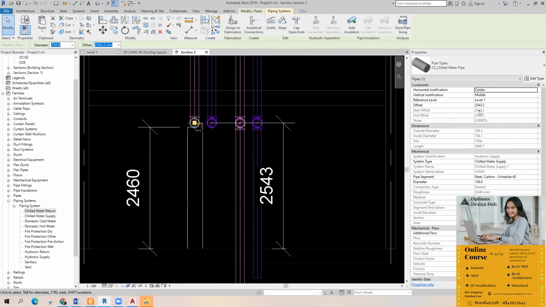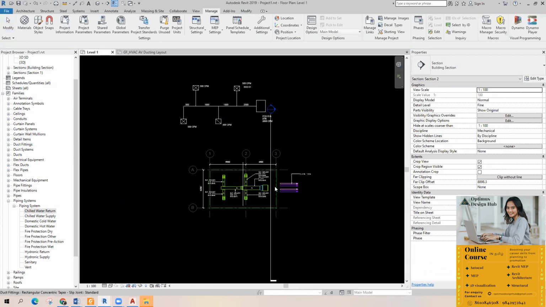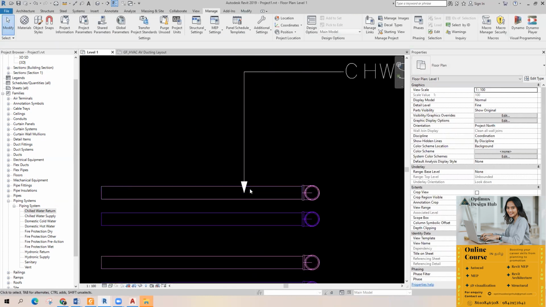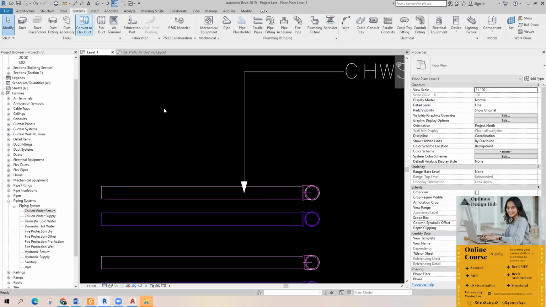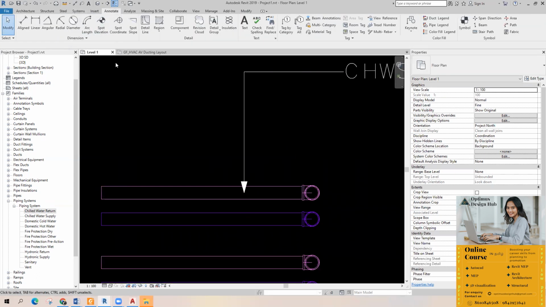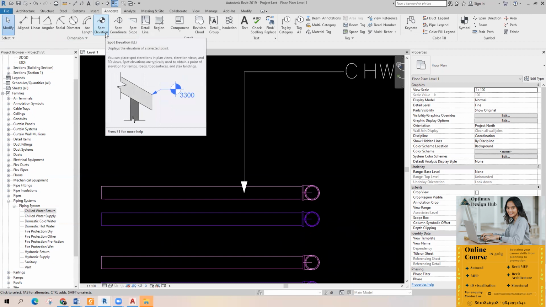See, in property you can find the same. Which is the offset value? 2453. Sorry, 2543. Correct. This is the center of pipe. Bottom of pipe is 2460. Get me? Okay. So for providing the bottom of pipe, we have an option here in annotate tool. What is that? In annotate, spot elevation. Here we have spot elevation.